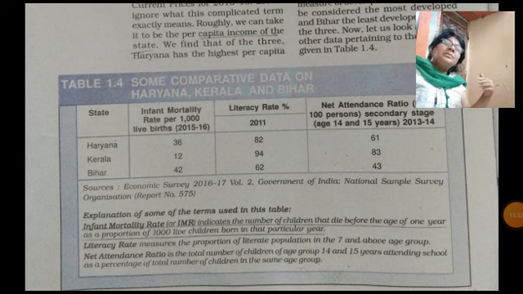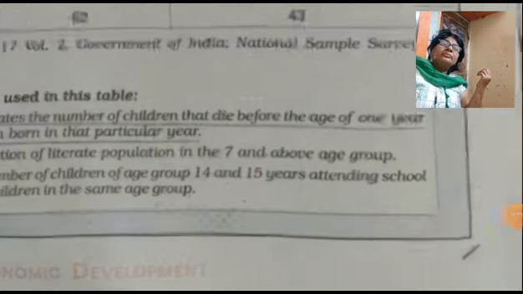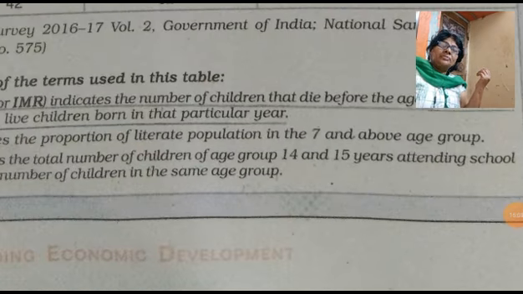Their income is negligible, but they give priority to education, and that is why their literacy rate is much higher compared to Haryana. Literacy rate means the children of school-going age, 7 and above, who go to school or attend school are called literate. That is the proportion of students aged 7 and above out of 100.